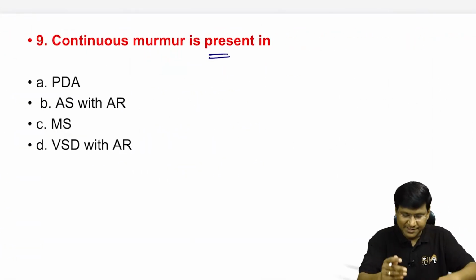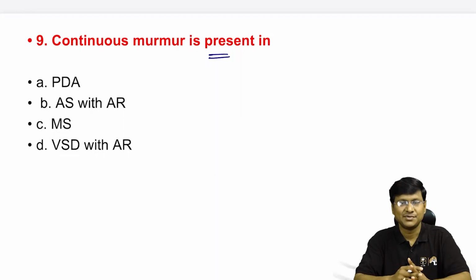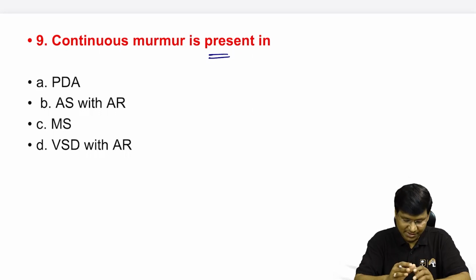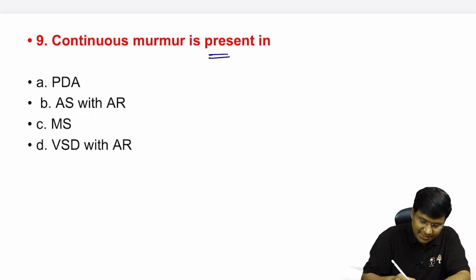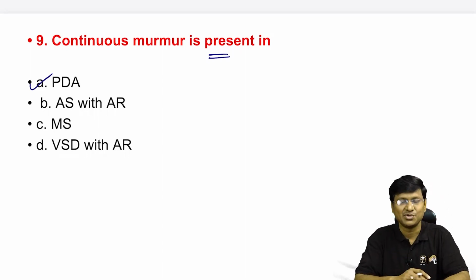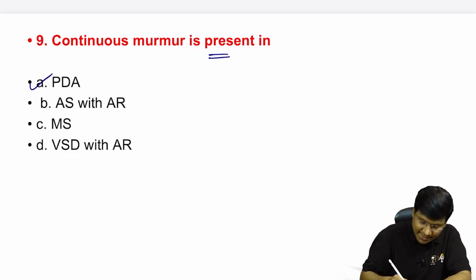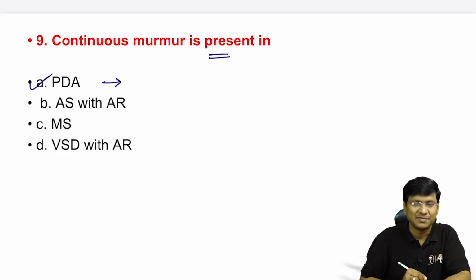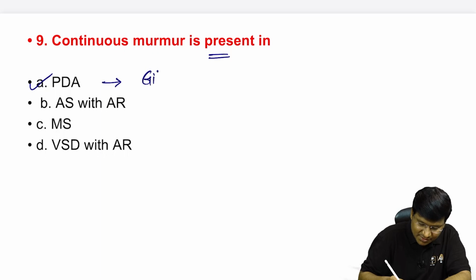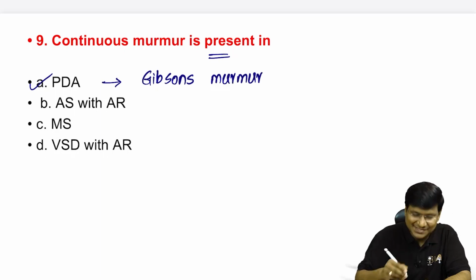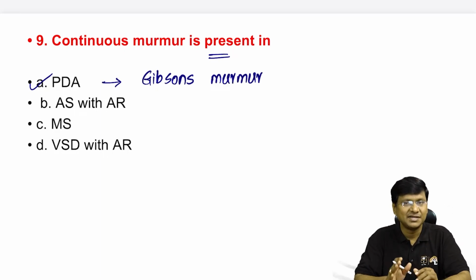Continuous murmur is present in: patent ductus arteriosus, aortic stenosis with aortic regurgitation, mitral stenosis, or ventricular septal defect with aortic regurgitation. The continuous murmur is present in the case of the patent ductus arteriosus. Another name for this continuous murmur is the Gibson's murmur.